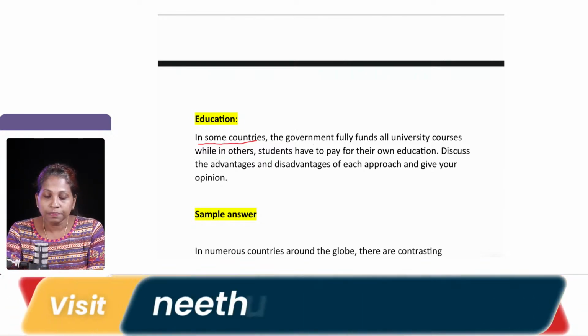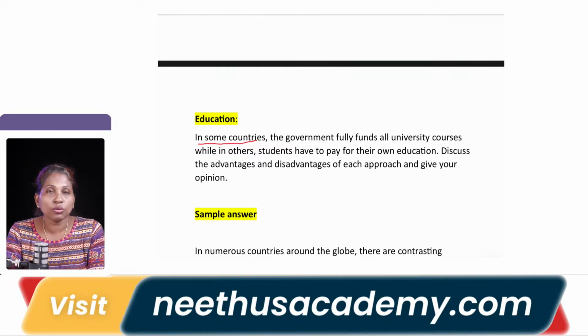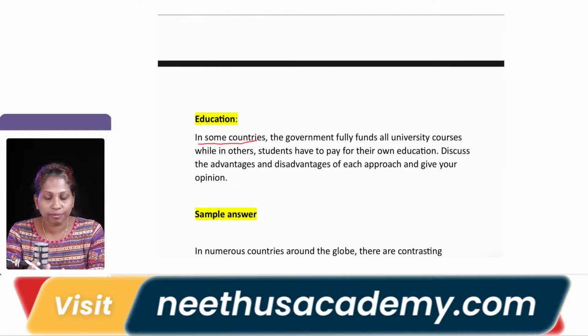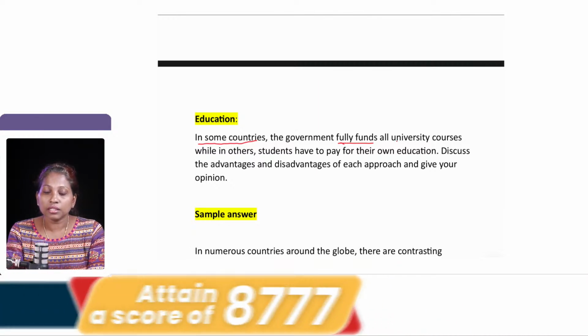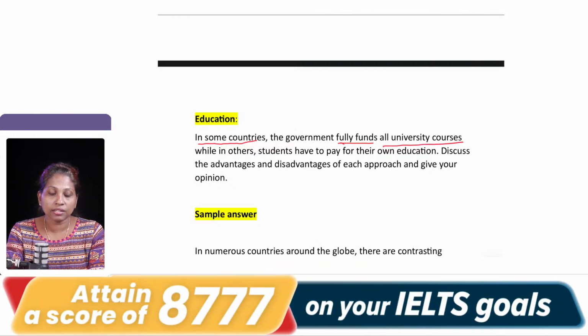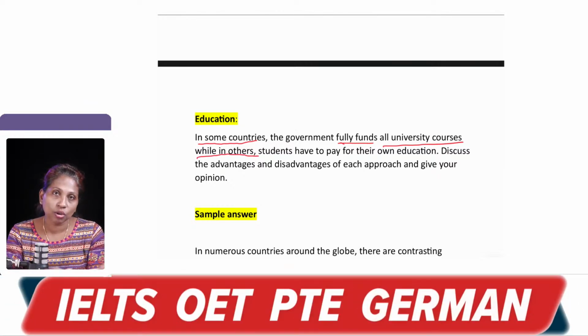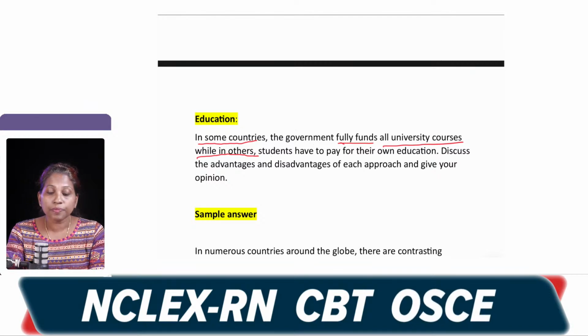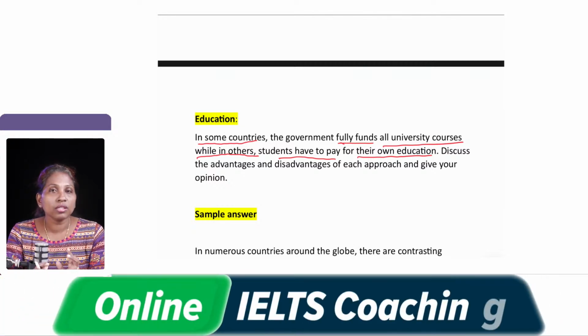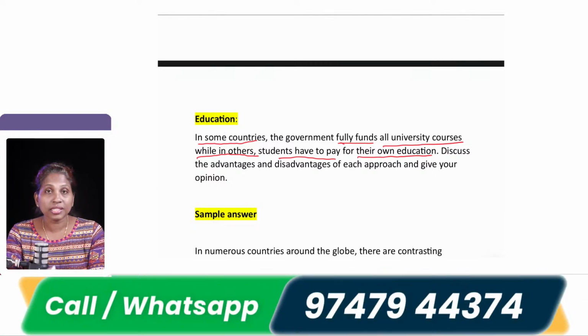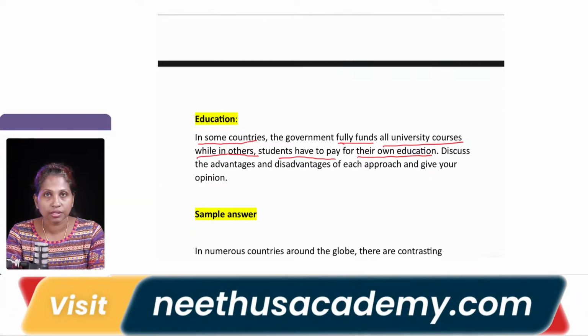Okay, so in some countries the government fully funds all university courses, right? That is one statement, that in some countries the government, the ruling authorities, completely fund, give 100% funding for all university courses, while in others, that is again now going to be something opposite, contradictory, while in others, students have to pay for their own education. So there are two scenarios, one wherein the government is funding the education of the pupils completely. I mean, if the charge is 100 rupees, the whole 100 rupees is paid by the government, right?